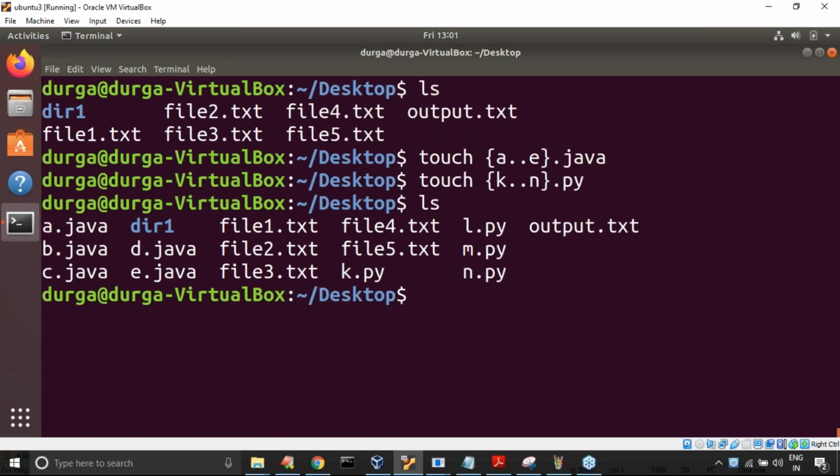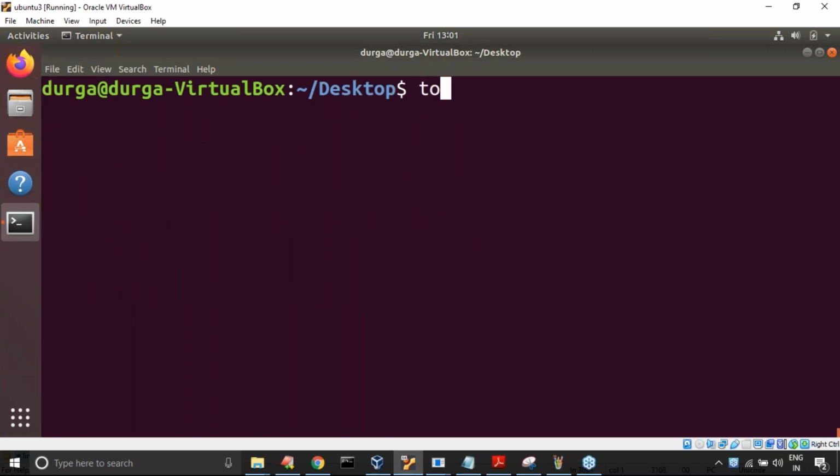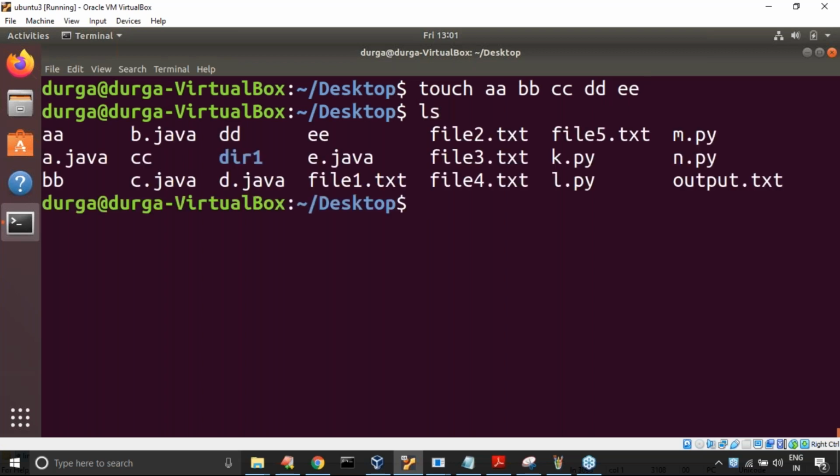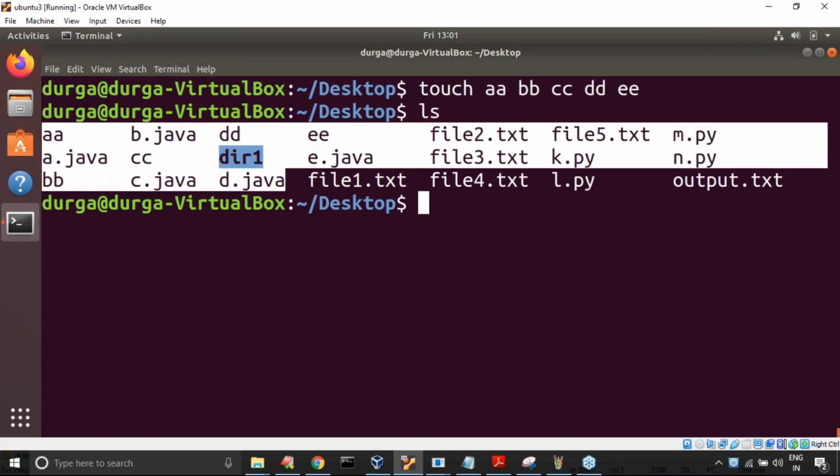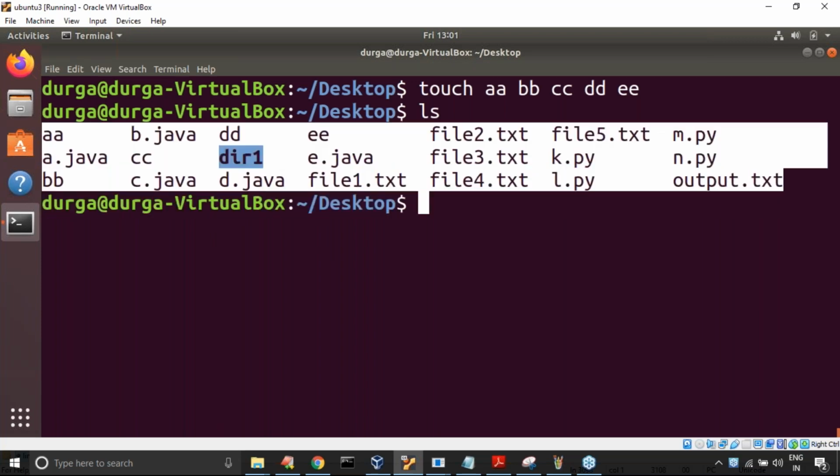There are also some files named A, B, C, D, E that do not have any extension, because in Linux, extension is not important. So now these many things are available.